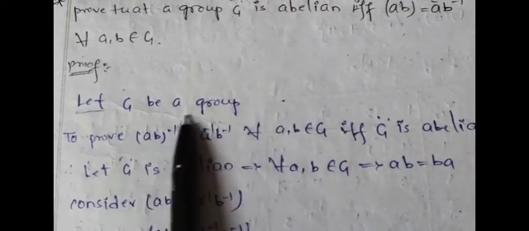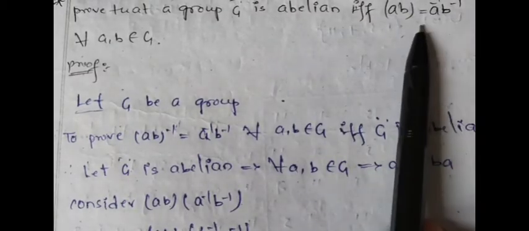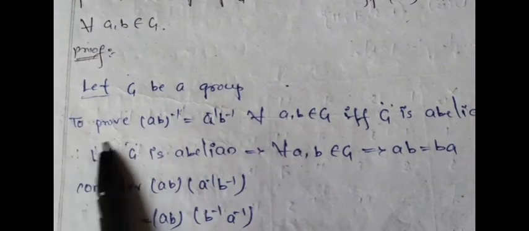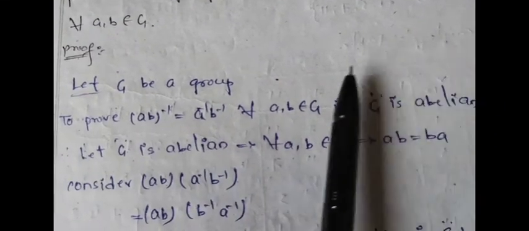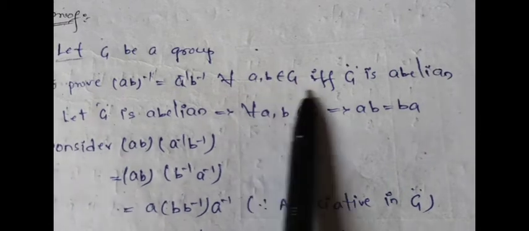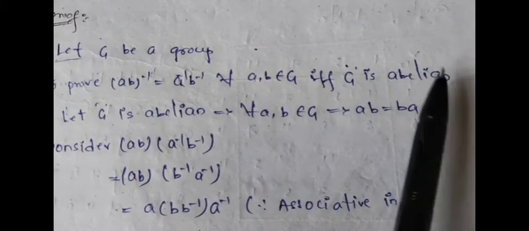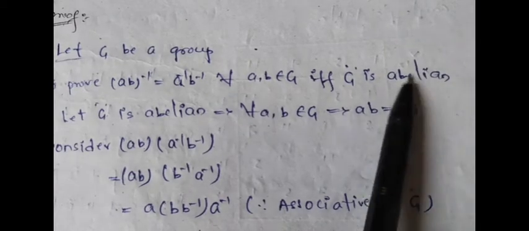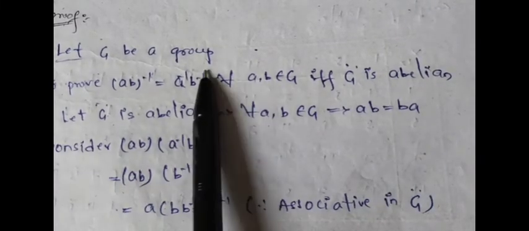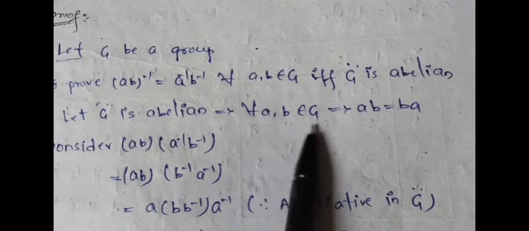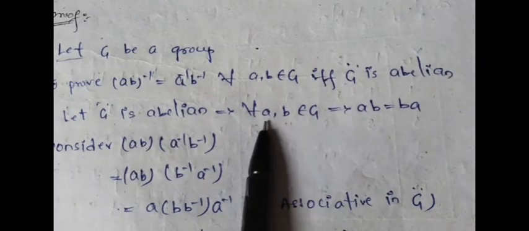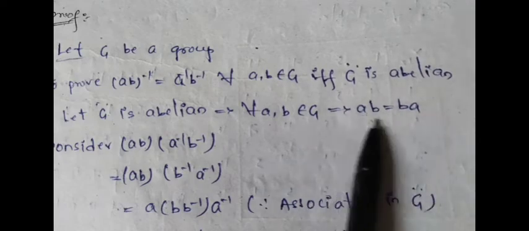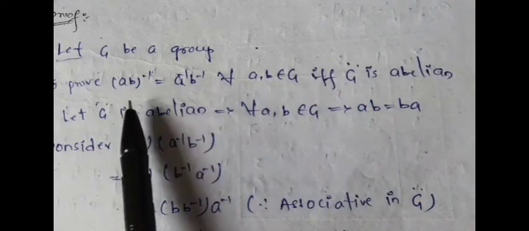G is a group, that is given. If it is abelian, then it has to satisfy this condition. First of all, what we need to prove, where A and B are taken from G, is that it holds if and only if G is abelian. Suppose we consider G to be abelian. G being abelian means it is obviously a group, and it only needs to satisfy the commutative property. That is, A, B belonging to G implies AB equals BA. So by using this condition we can prove this.